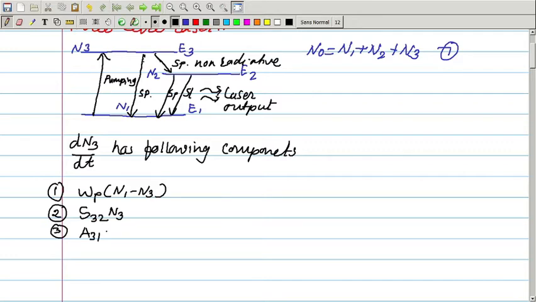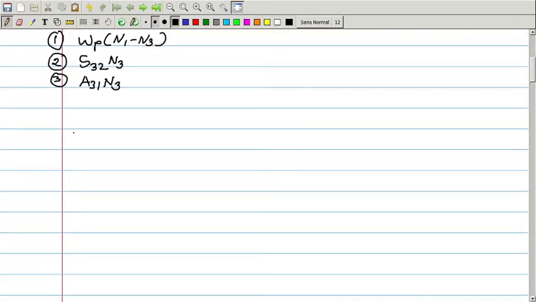A31 is the Einstein's coefficient for spontaneous transition, and N3 is again the number of atoms in the level E3, right. Now, the rate equation for N3, that is the rate of change of N3 with respect to time, we can write as dN3 by dt.